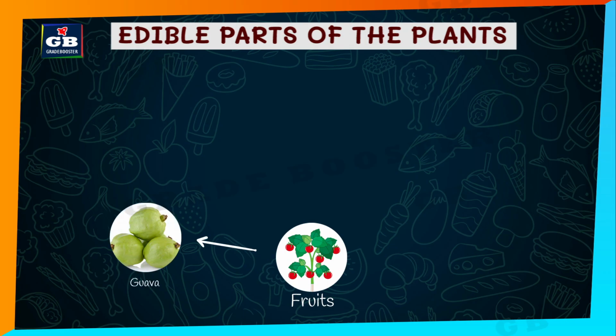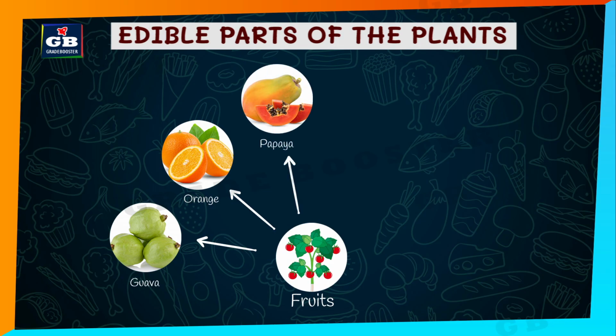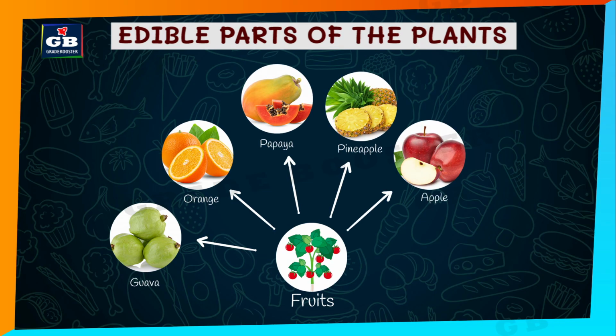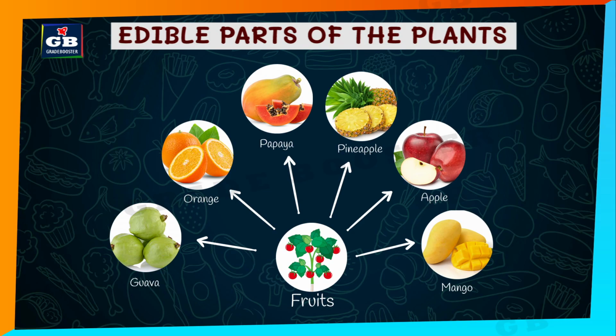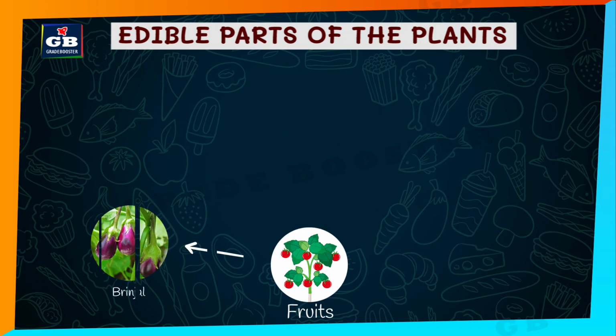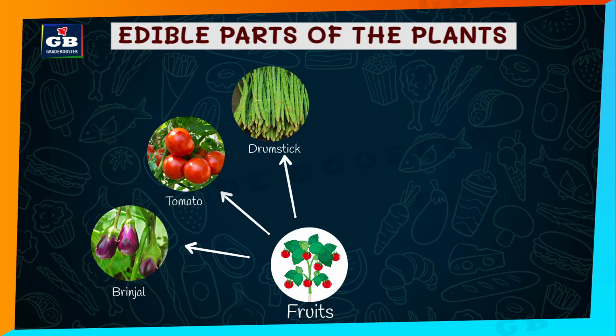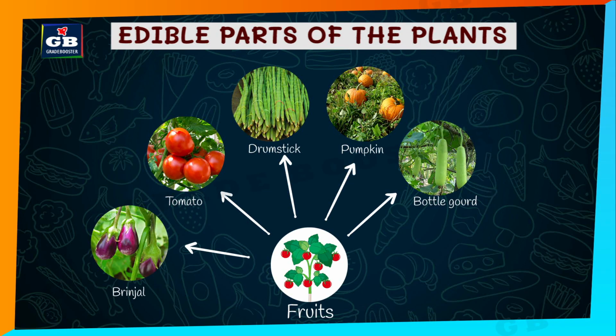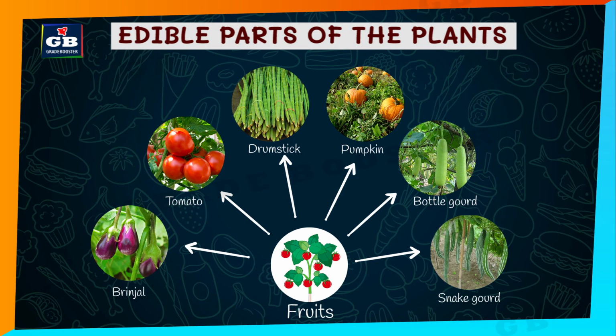All the fruits like guava, orange, papaya, pineapple, apple, mango, all these are fruits of the plants that we use them as our food. We may eat them directly, or we can make juices or salads with these fruits. Vegetables like brinjal, tomato, drumstick, pumpkin, bottle gourd, snake gourd, all these are nothing but the fruits of some plants. So, we use a large variety of fruits in our food.